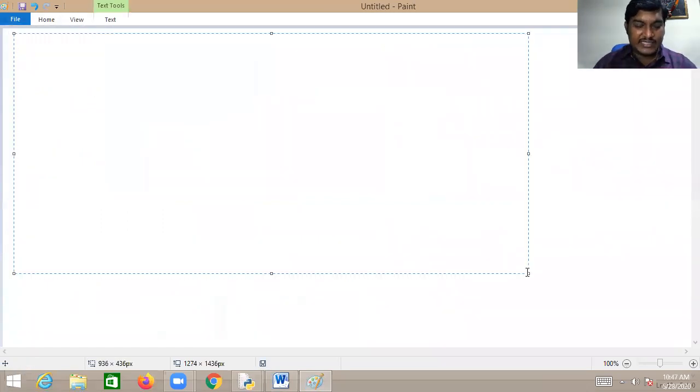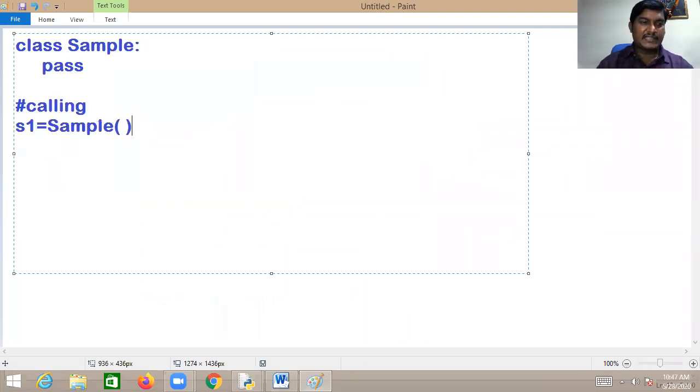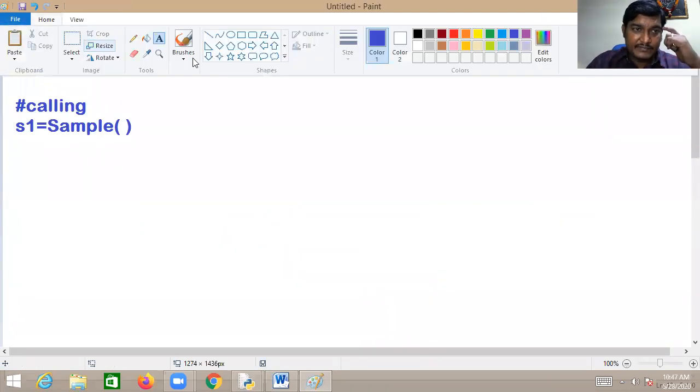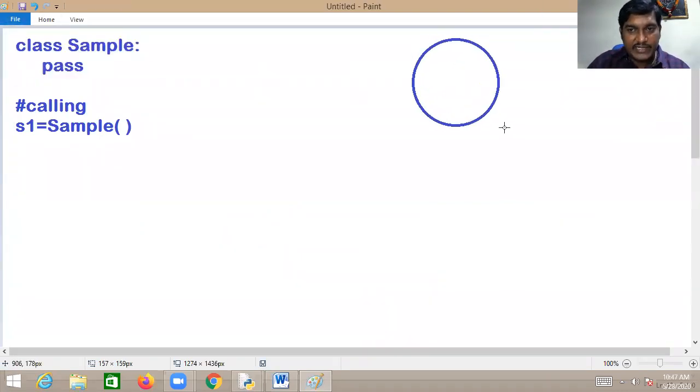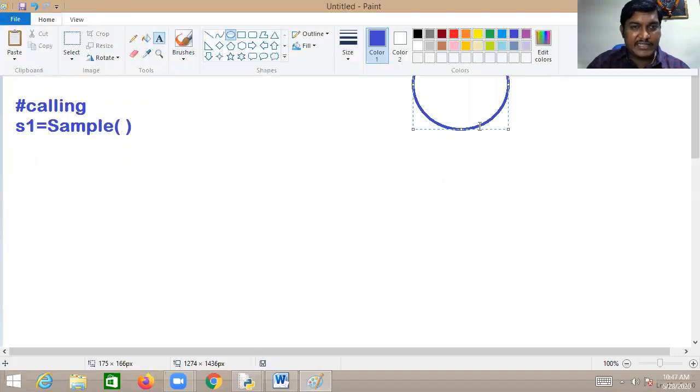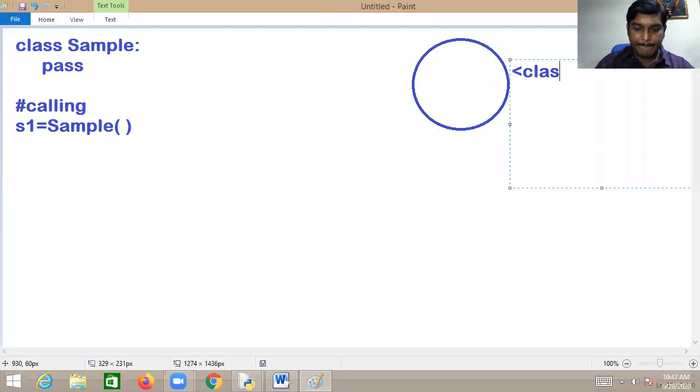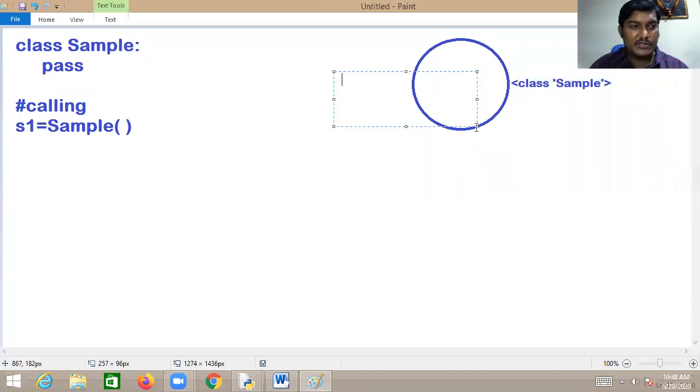My dear friend, now understand this one. Class, an empty class. Nothing, sir, it's completely an empty class. Now S1 equal to Sample. Guys, be careful. Now what happened? An object is created, a Sample class object, and this object is referred by S1. This is what exactly happens.